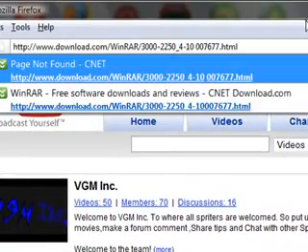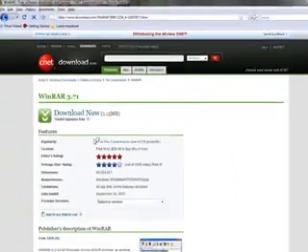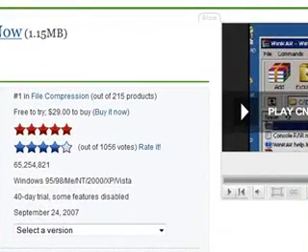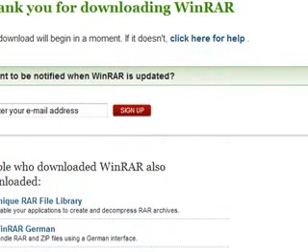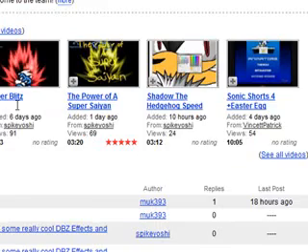and paste it. You're gonna want to fix all the spaces that are in it. So like right here, I think that's the only one. So click enter. Okay, here it is, WinRAR 3.71. You're gonna want to download that. I've already downloaded that. So once you download that, go back to the group